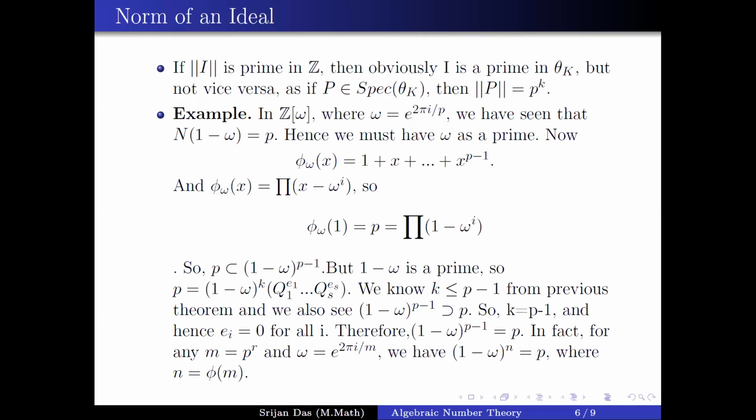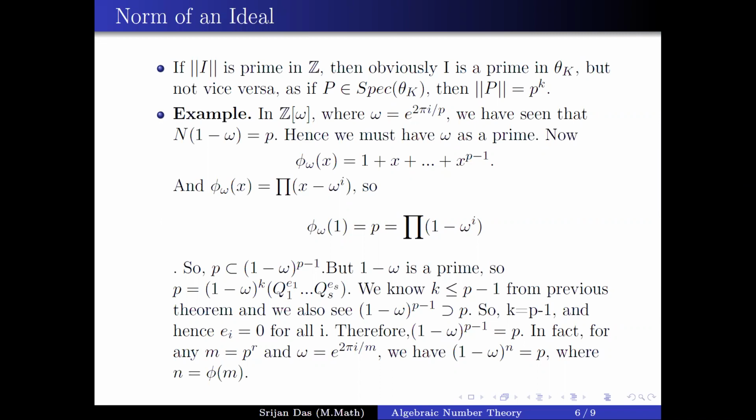As we have done earlier, the cyclotomic polynomial is Phi(x) = 1 plus x plus ... plus x to the power p minus 1, and you put 1 inside this. The roots of the polynomial are just omega^i. So you have Phi(1) = p = product of (1 minus omega^i).